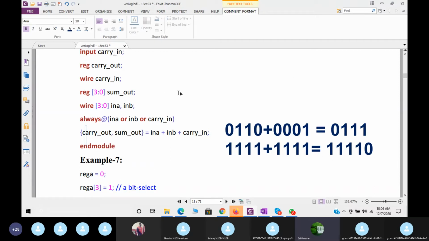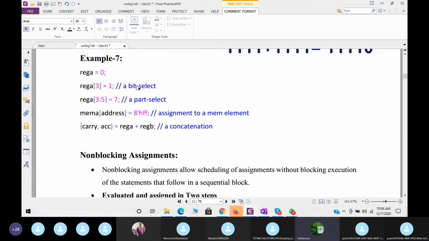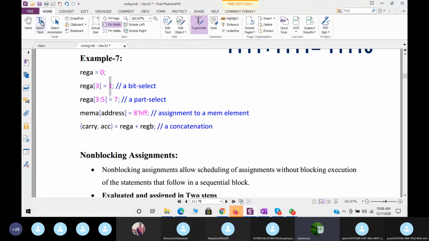Next you will see one other example, register A, where we can allocate some value, we can initialize the value in a register A. Register A of 3 equal to 1, that is a bit select. So the value 1 is assigned in the place of 3, register A3. Next, register A of 3:5 is equal to 7, which is a part select.